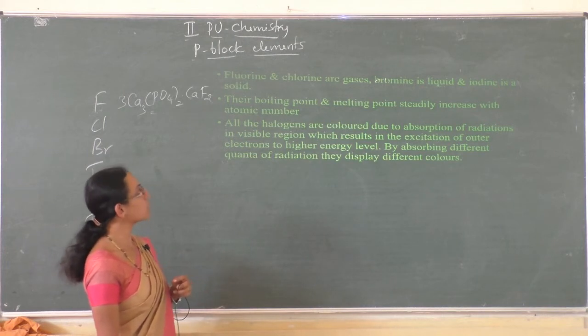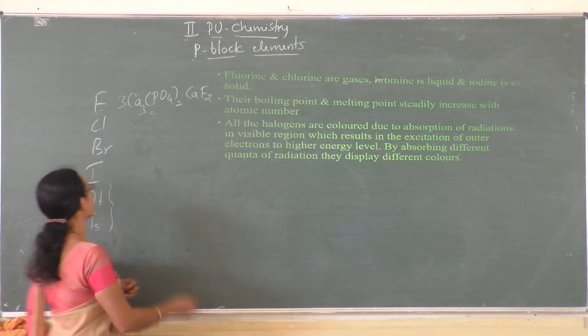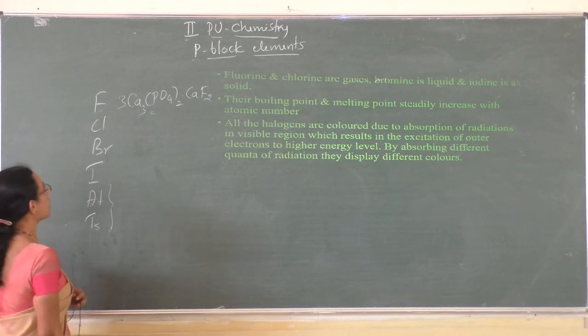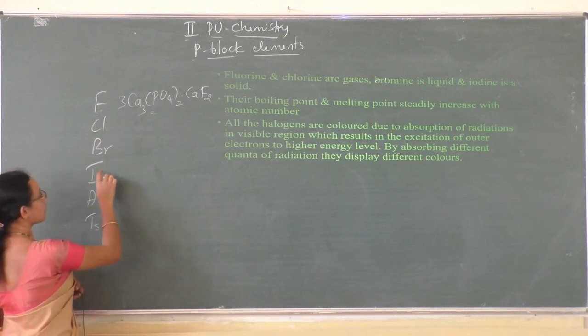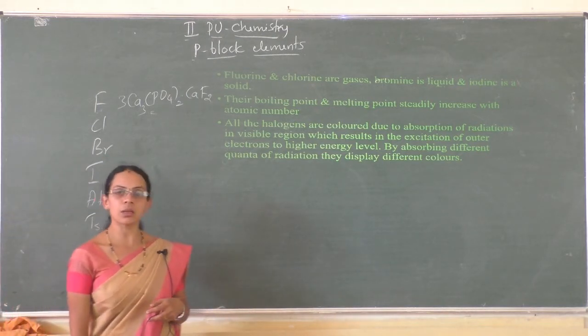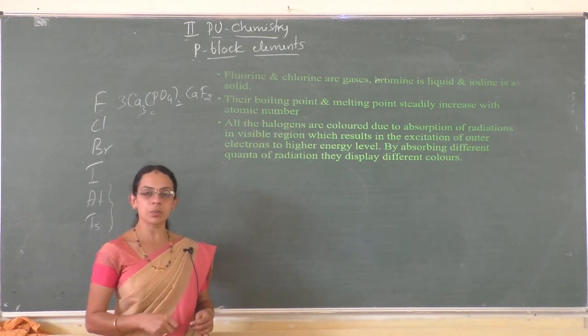Fluorine is yellow in color, chlorine is greenish yellow, bromine is red, and iodine is violet. Fluorine is a yellow colored gas, chlorine is a greenish yellow colored gas, bromine is a red colored liquid, and iodine is a violet colored solid. The reason for the color of the halogens is the absorption of radiation in the visible region.